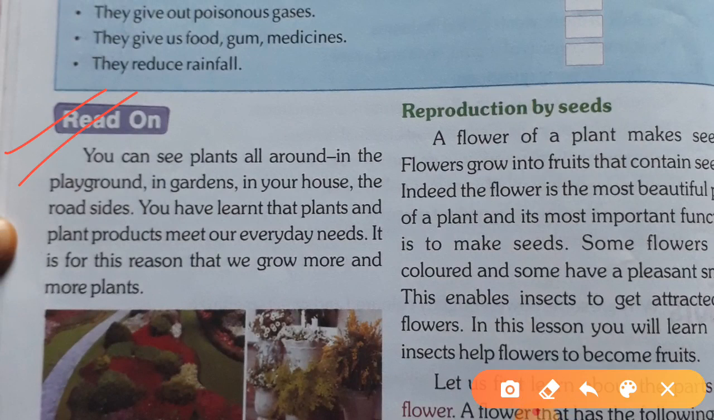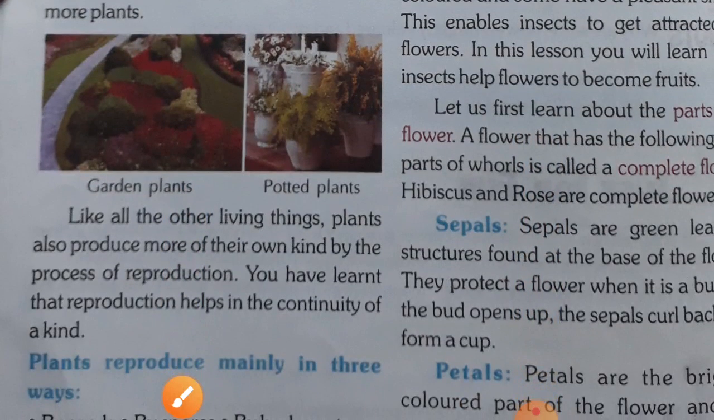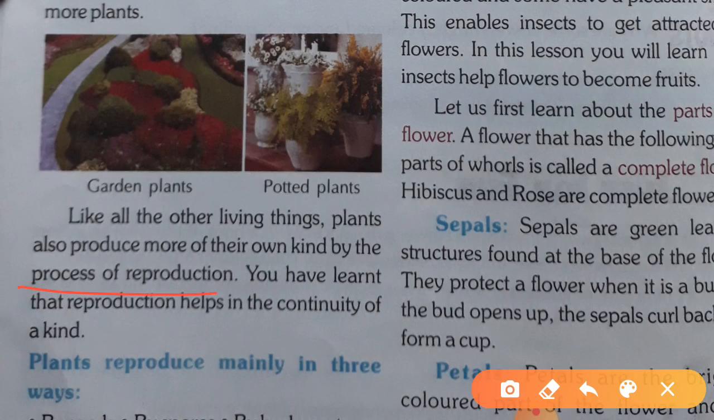Now here you read. You can see plants all around in the playground, in the garden, in your house, on the roadsides. You have learned that plants and plant products meet our everyday needs. It is for this reason that we grow more and more plants. Like all the other living things, plants also produce more of their own kind by the process of reproduction.